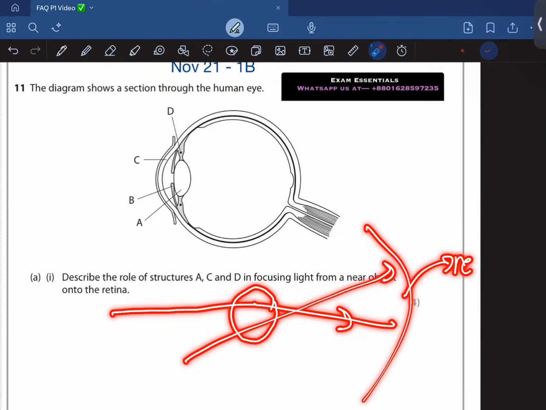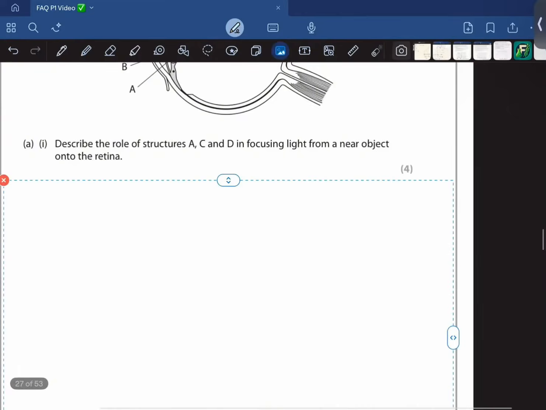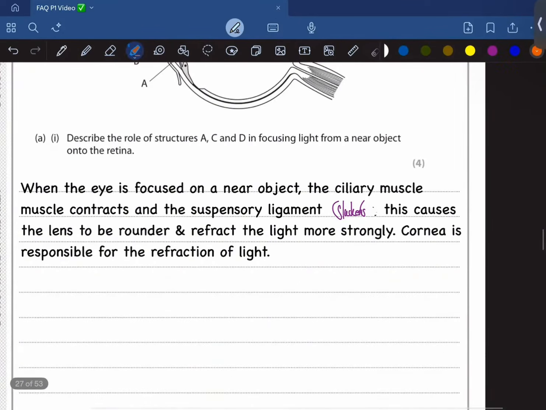This is the retina. It allows more bending of the light onto the retina, which enables the person to see the object more clearly. And the cornea is also involved in the refraction of the light. So that's what I have written over here. When the eye is focused on a near object, the ciliary muscle contracts and the suspensory ligament slackens or relaxes. You could say slackens, it is more appropriate. This causes the lens to be rounder and refract more light more strongly. The cornea is also responsible for the refraction of light. Moving on to the next part.